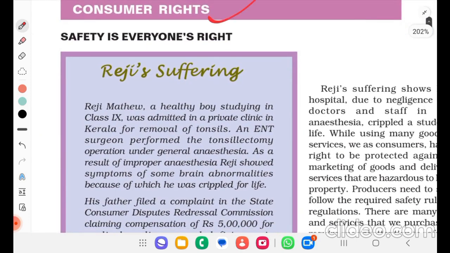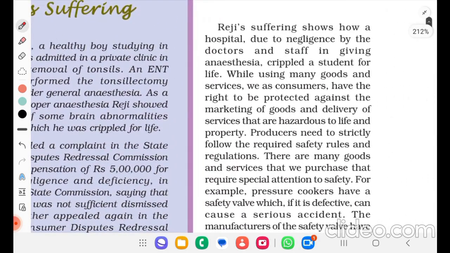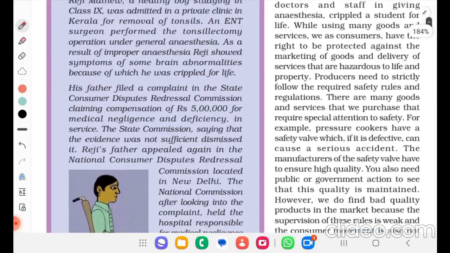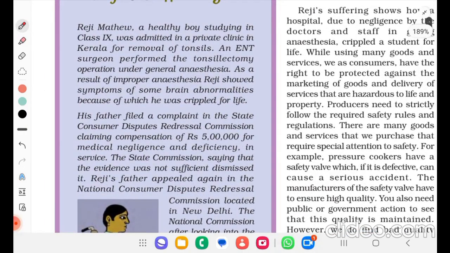Consumer rights. Safety is everyone's right. Reggie's suffering shows how a hospital failed. I'll just read Reggie's story. Reggie Matthew, a healthy boy studying in class 9, was admitted in a private clinic in Kerala for removal of tonsils. An ENT surgeon performed the tonsillectomy operation under general anesthesia.